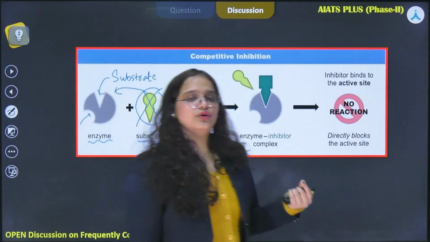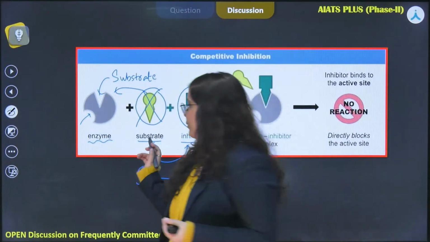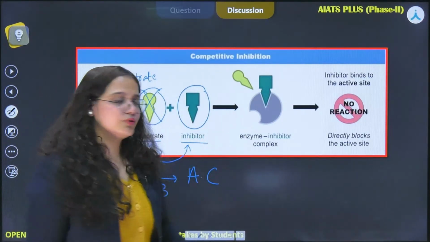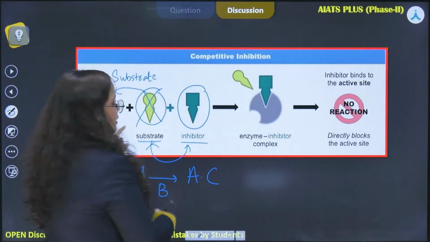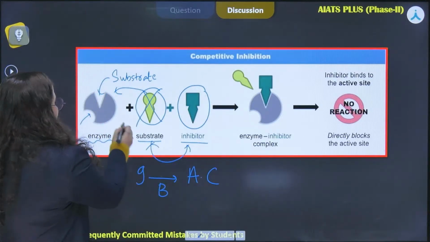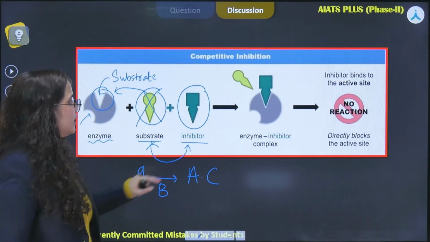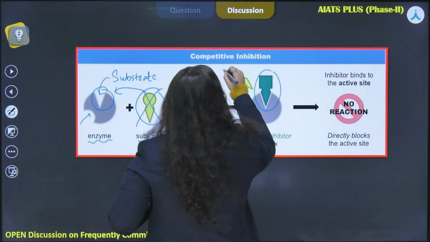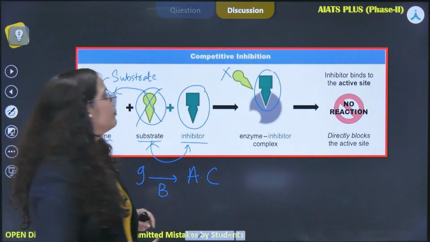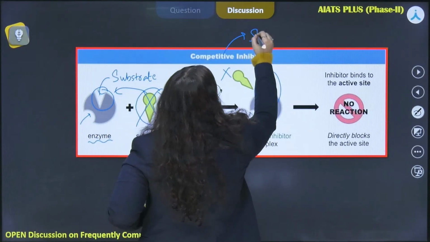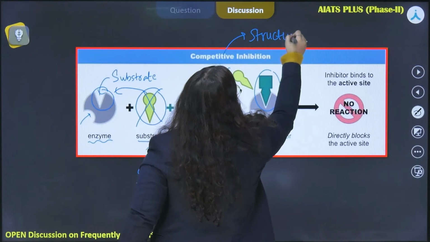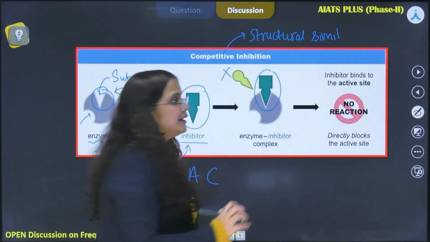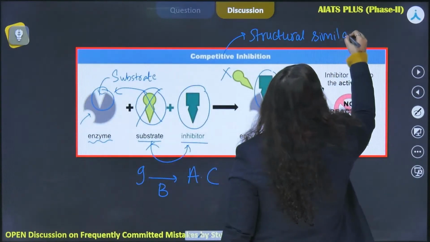तो हमारा जो major goal था to produce a product from a particular substrate will go haywire, alright? हो ही नहीं पाएगा वो, ठीक है? So we can see in the picture also that our active site has been taken over by the inhibitor and not the substrate. And why did it happen? Because there is structural similarity between the substrate molecule and the inhibitor molecule.